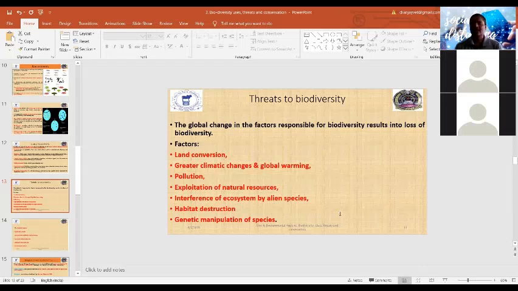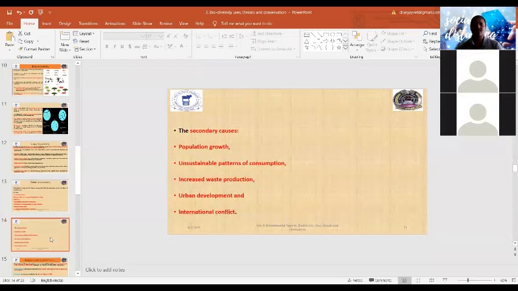So that again is responsible for outbreaks, or you can say various diseases, because they are not very well adapted to our ecosystems. So habitat destruction, deforestation, or genetic manipulation of species, that is genetically modified organisms, or Bt cotton, Bt brinjal, बहुत things आप लोग पढ़ा होगा उसको.